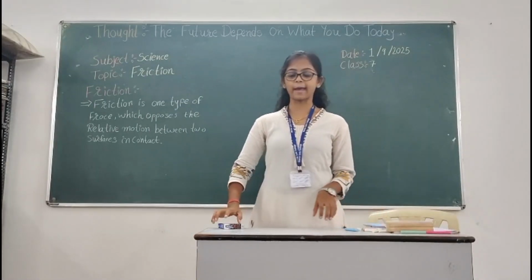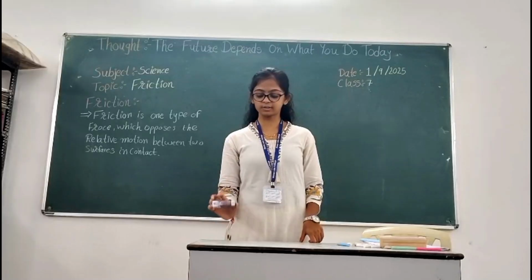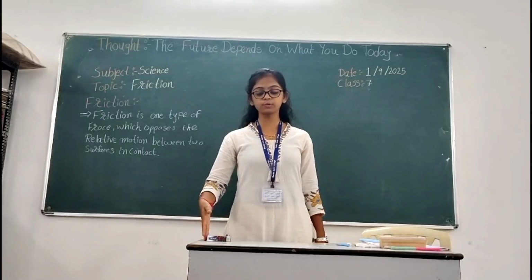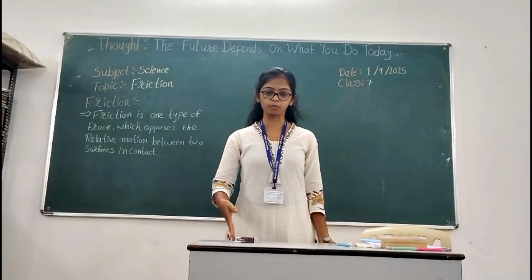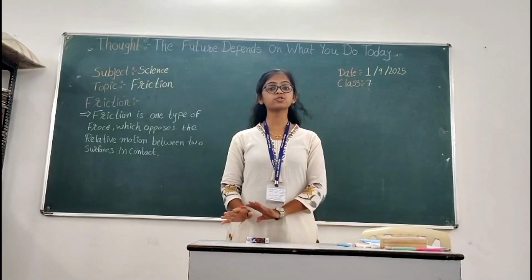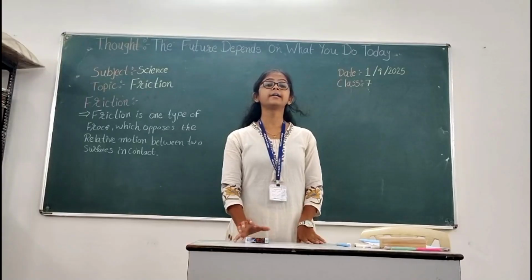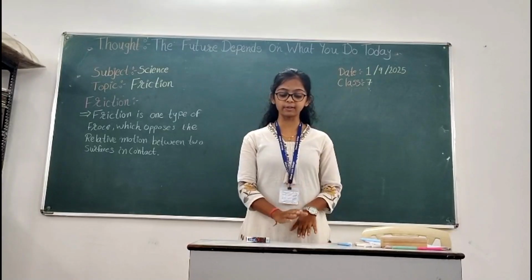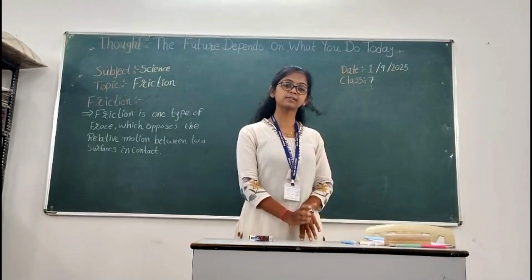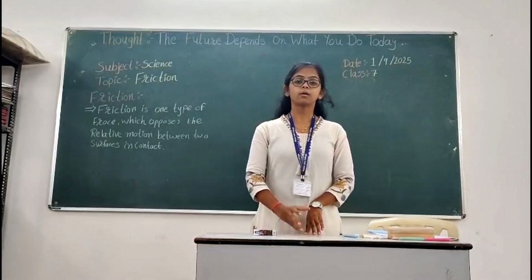Let's see by taking an example. There is a box. When I give force to this box, it starts to move from its place. When I stop giving force, it stops. It is because of the friction between the surface of the box and the surface of the table.